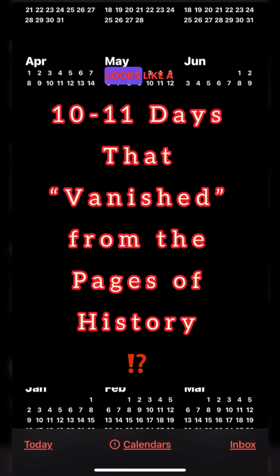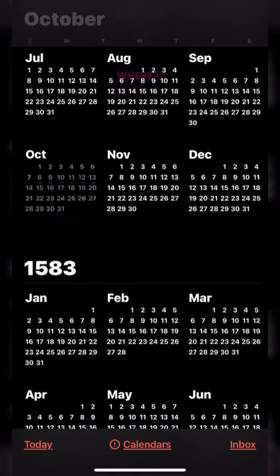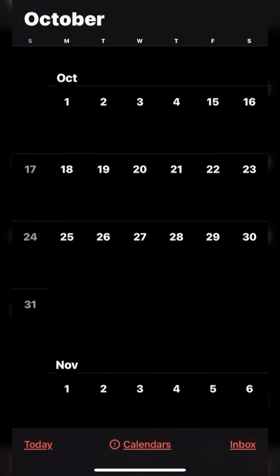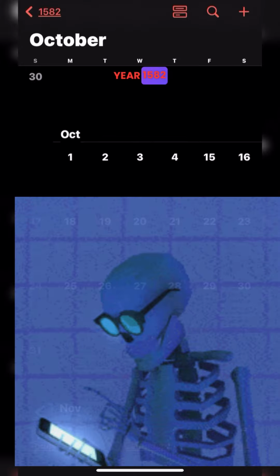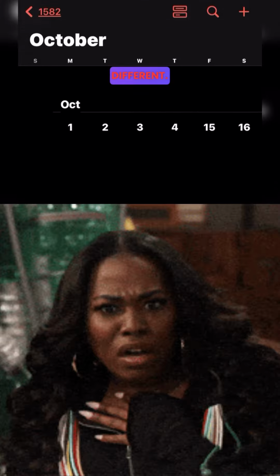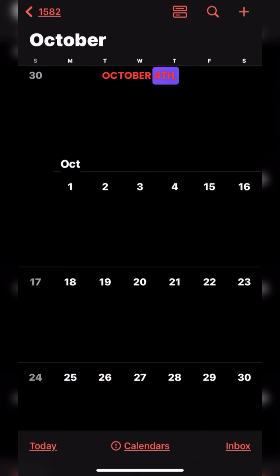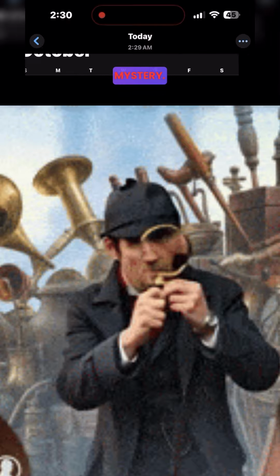This probably looks like a scene or a puzzle from a science fiction movie. The month where 11 days vanished. When you open your iPhone calendar and go to the year 1582 and the month October, you would see something very different. After October 4th, the date that comes is directly October 15th. And now we solve this mystery.